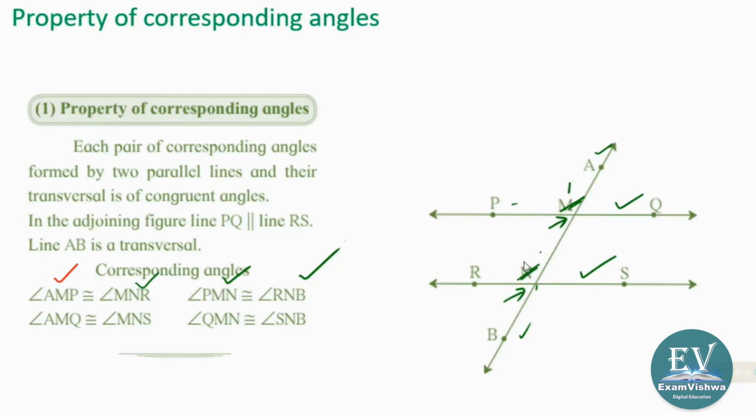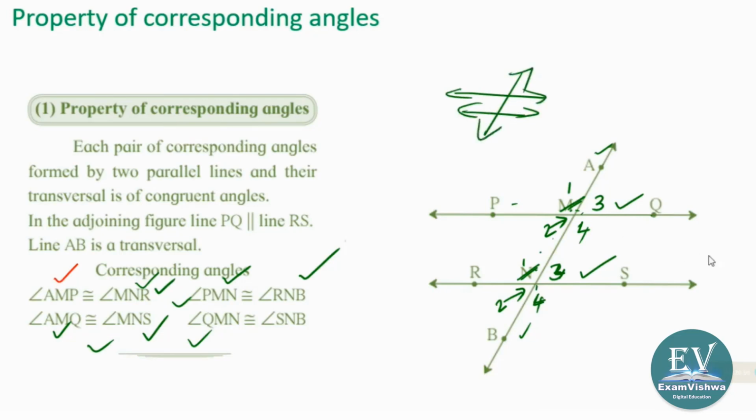If I mark 1 here, 1 here, 2 here, 2 here, then AMQ and MNS, देखा, corresponding. QMN, the fourth pair, 3 आएगा. This is also. So there are 4 pairs of corresponding angles when a set of parallel lines is intersected by a transversal. Okay, that you should know. We'll go ahead.